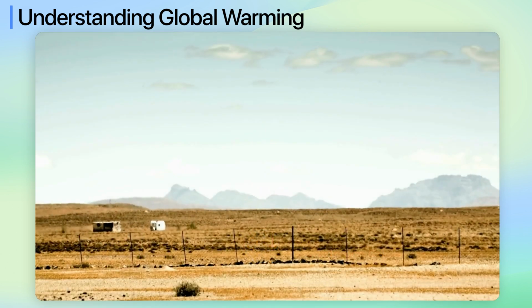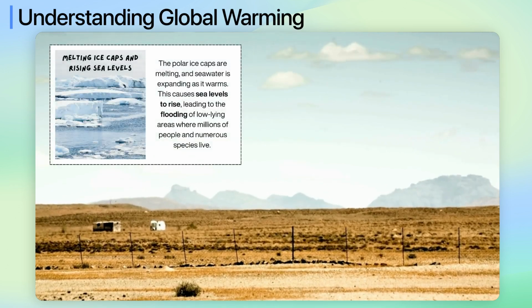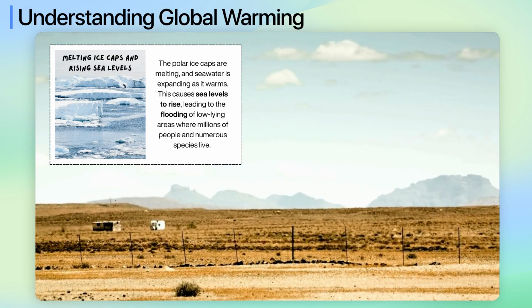Global warming has numerous and often severe consequences for ecosystems and human life. For instance, melting ice caps and rising sea levels. The polar ice caps are melting and seawater is expanding as it warms. This causes sea levels to rise, leading to the flooding of low-lying areas where millions of people and numerous species live.